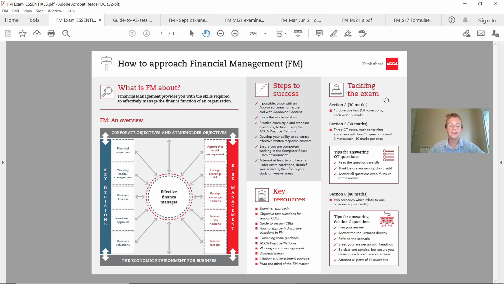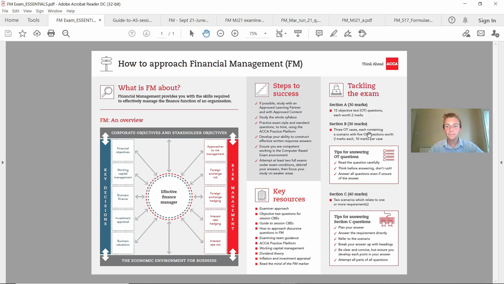Finally on here, you've actually got tackling the exam, broken down into 3 sections. Section A, we've got 15 objective test questions. The key note to get down here is you've really got to focus in and understand the requirement and break down the answers, because some of them are completely not right, and they are these sort of outliers that are there designed to put you off. But I would definitely be doing section A first of all in the exam when I've got a fresh mind, because you really need to focus in.